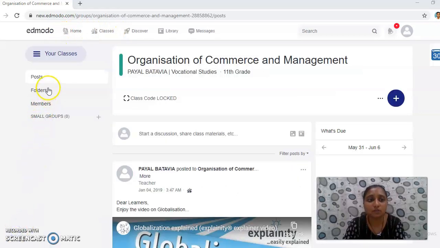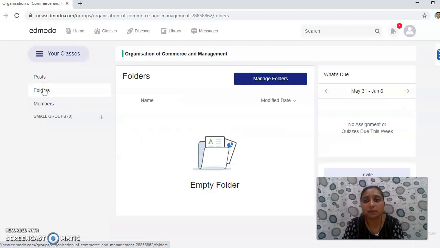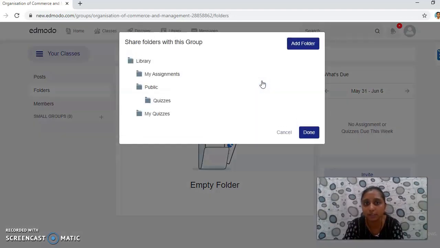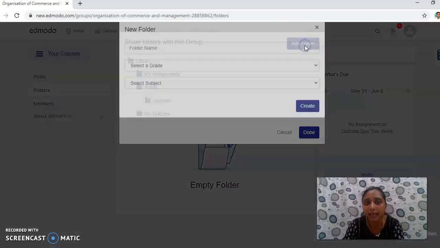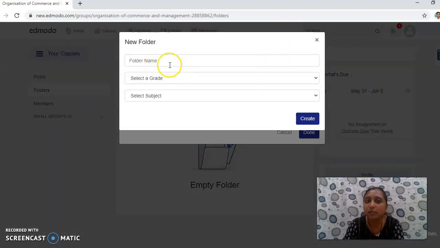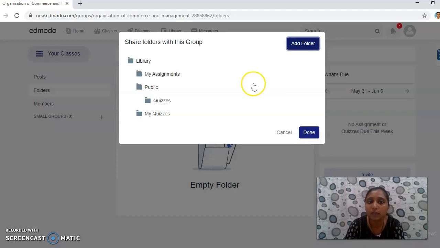Next I want to show you all about folders. Here my folder is empty, but if you want to add something in the folder, you have to click on manage folder, then add folder, and you can name your folder, select a grade, select a subject, and create a folder wherein you can upload the resources you want, for your reference also.